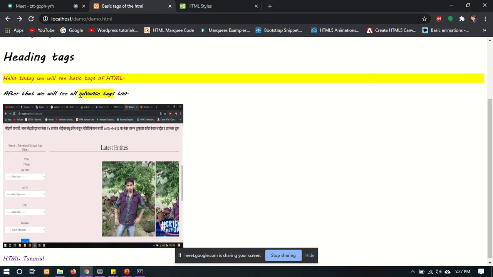The advanced tags got highlighted. By using the mark tag, we can highlight the words or the text, whatever words or text you want to highlight in your paragraph. So you can highlight it by using the mark tag.